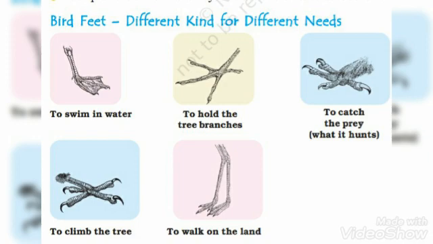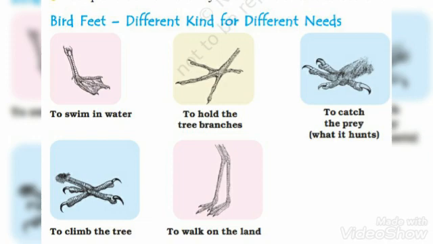Similarly, birds have their feet, which are also known as claws. Now you can see, to swim in water, ducks have a different kind of feet. Similarly, to hold the tree branches, the birds who can fly high have different kinds of claws and different kinds of feet, I can say.